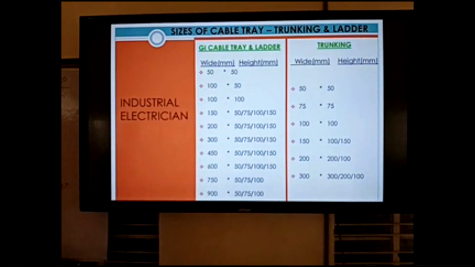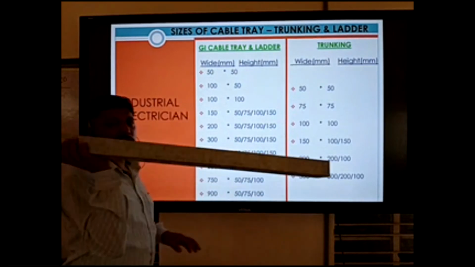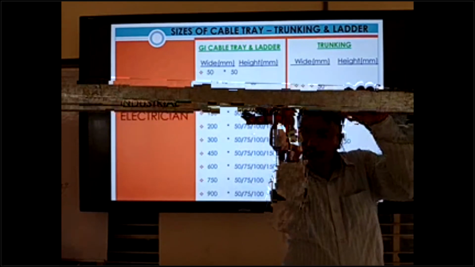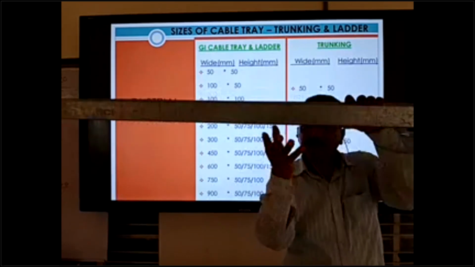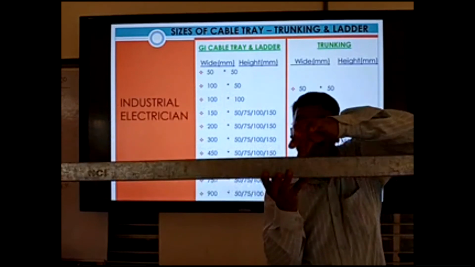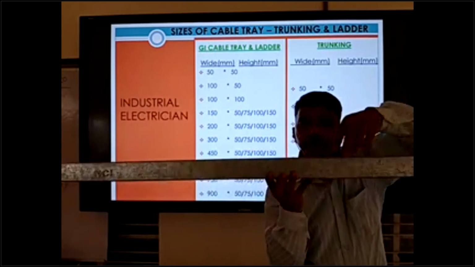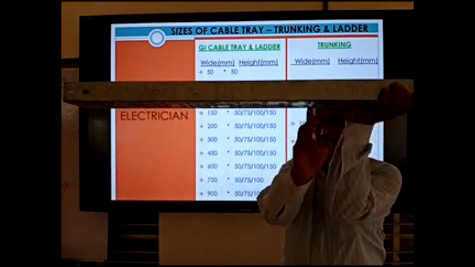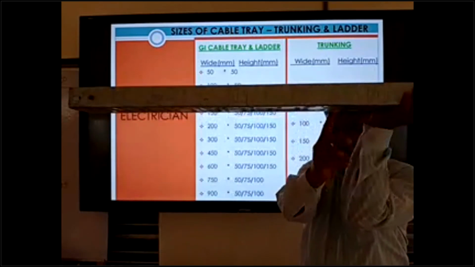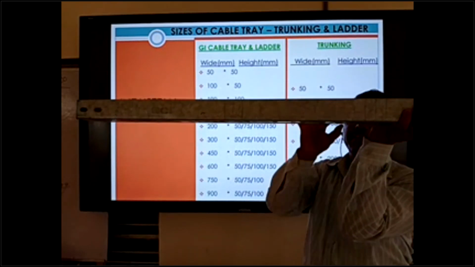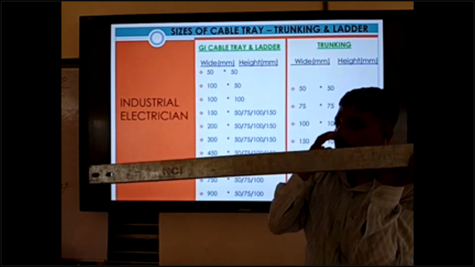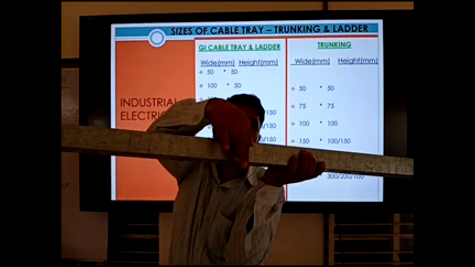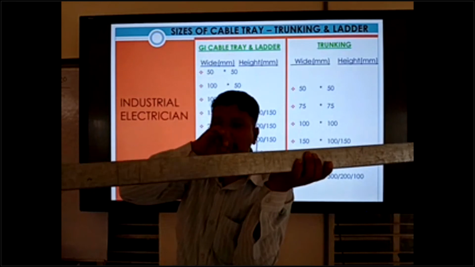So for example, this is your cable tray. I will give you an example. Wide means this one, this is the base, wide. And height means this one. Height of the cable tray is this area. This is the base or wide, and this is the height. Especially, cable tray has two parts: base side, wide side, and this is height side. How much height depends on this one.